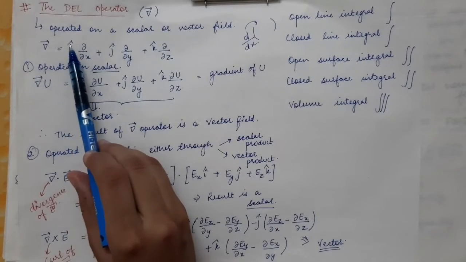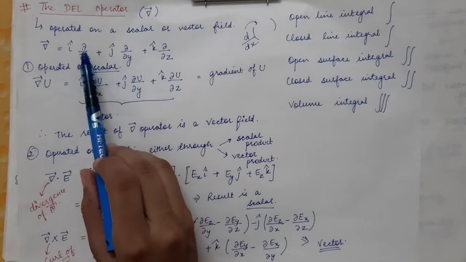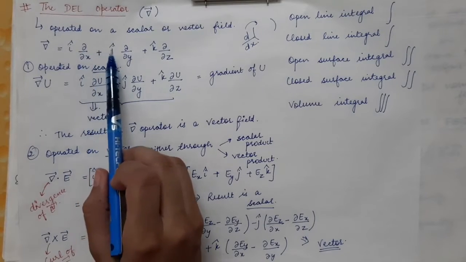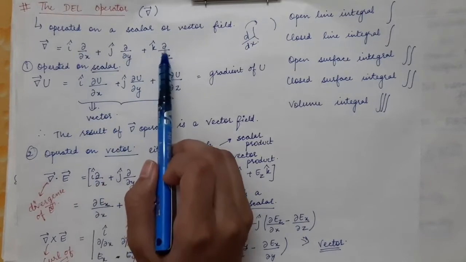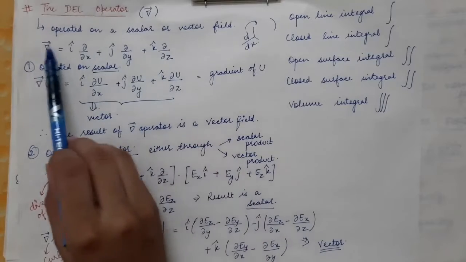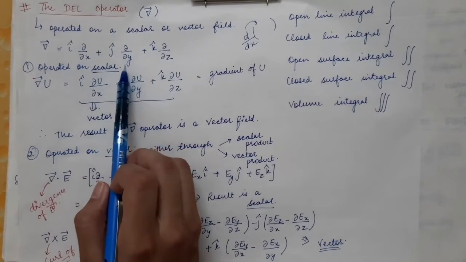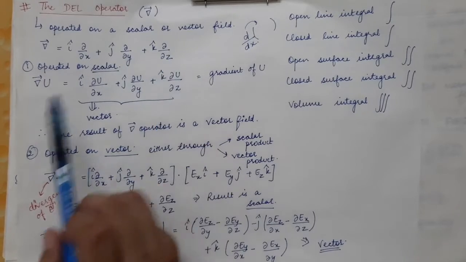Now the representation of the del vector is equal to i cap del by del x, this is the partial derivative, plus j cap del by del y plus k cap del by del z. So this you have to remember. The representation of the del operator is equal to i cap del by del x plus j cap del by del y plus k cap del by del z.